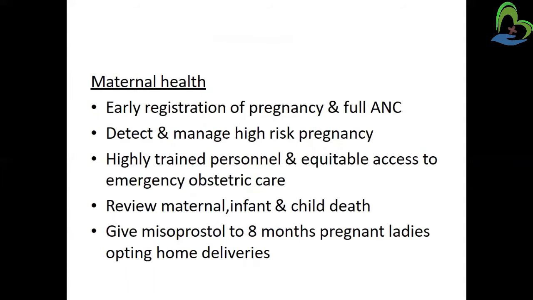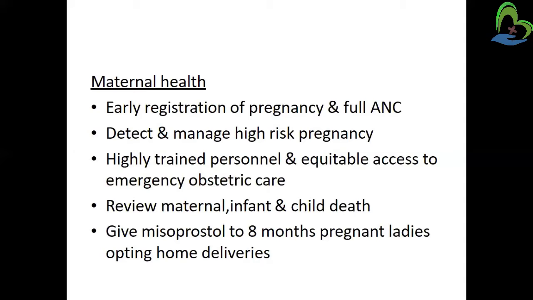Now what is provided in maternal health care? Early registration of the pregnancy, which helps in full antenatal care throughout the 9 months of pregnancy. When a woman conceives, early registration of the pregnancy is done at the proper PHC or CHC, so that the whole pregnancy phase, proper visits and care are fully done at that center.